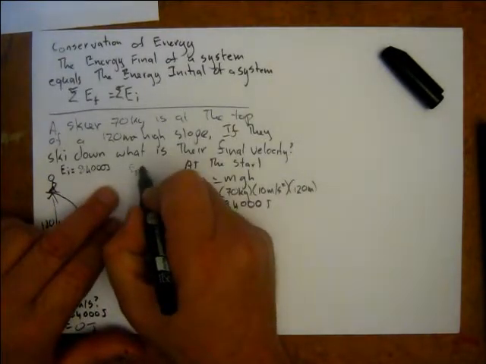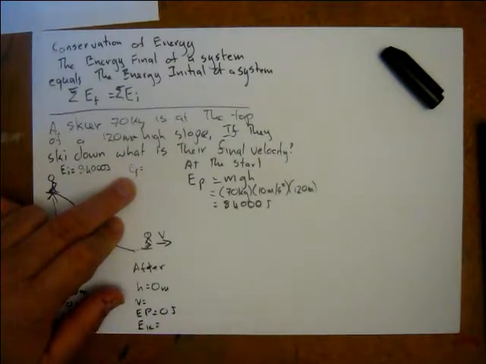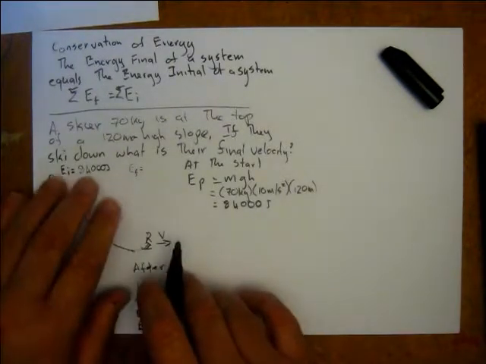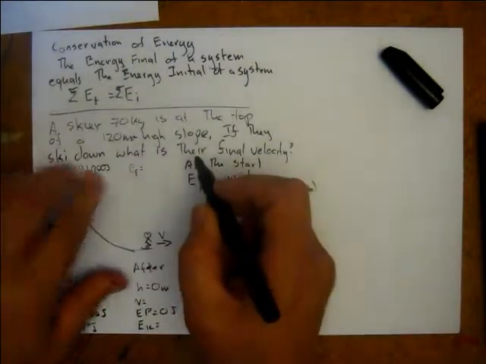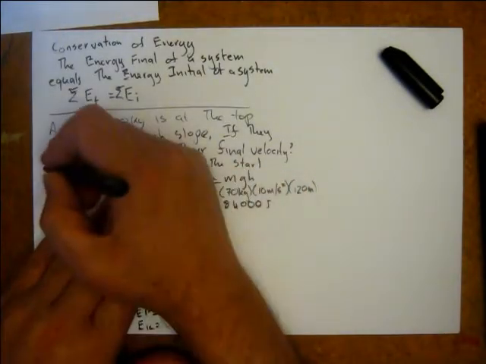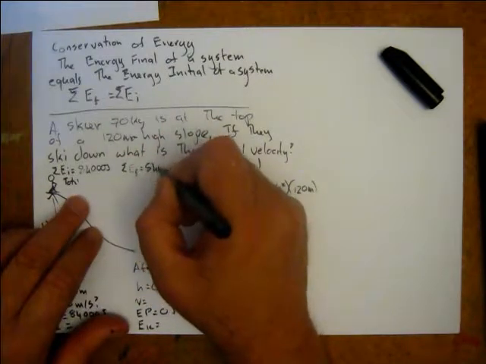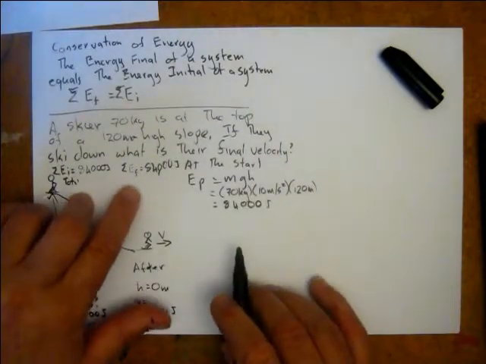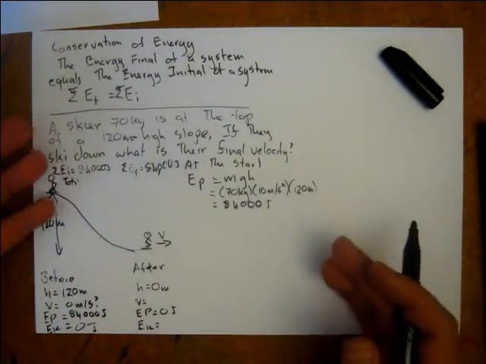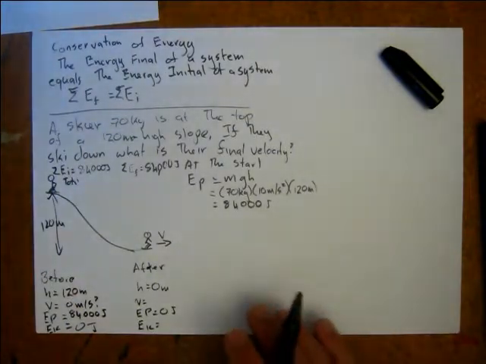What's E final going to be? Well, from the conservation of energy, the total energy at the start is going to equal the total energy at the end. So it's going to equal 84,000 joules. We've said there's no other energy losses, so we're not losing it to friction or anything.